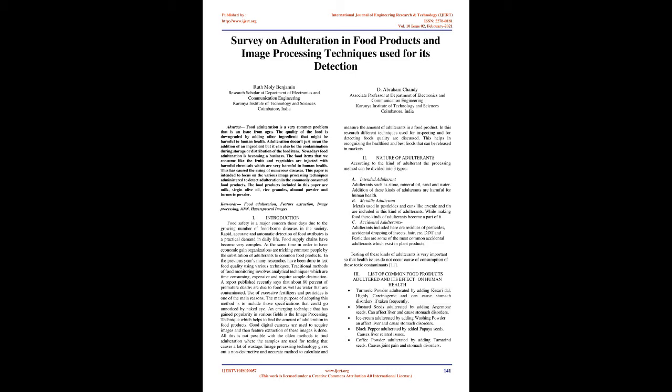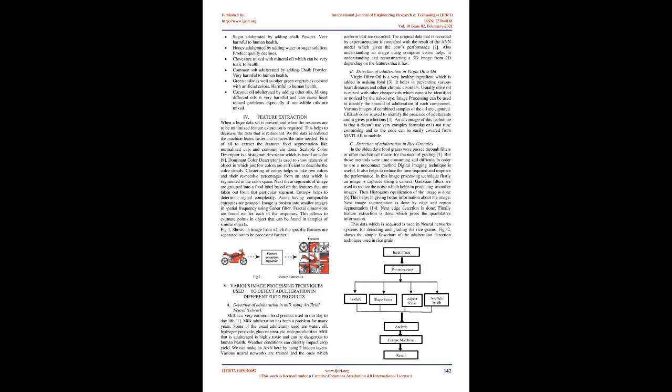Nature of adulterants. According to the kind of adulterant, the processing method can be divided into three types. Intended adulterant: adulterants such as stone, mineral oil, sand, and water. Addition of these kinds of adulterants is harmful to human health. Metallic adulterant: metals used in pesticides and cans, like arsenic and tin, are included in this kind of adulterants. While making food, these kinds of adulterants become a part of it.